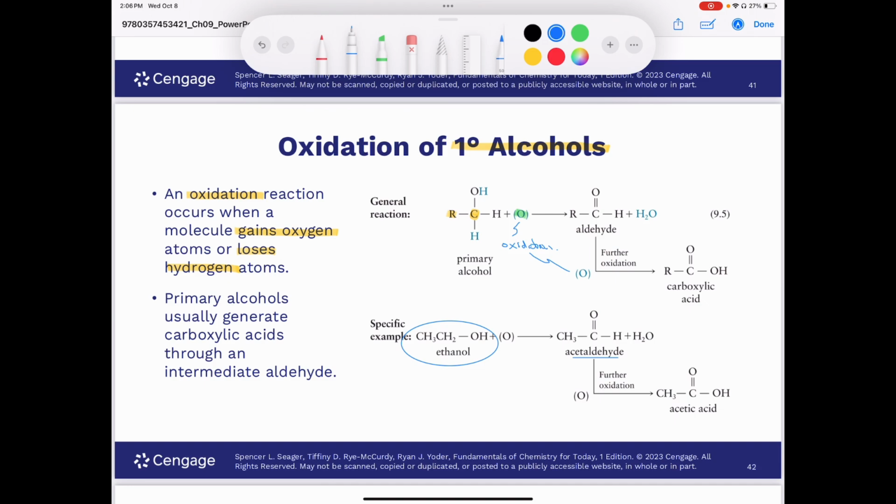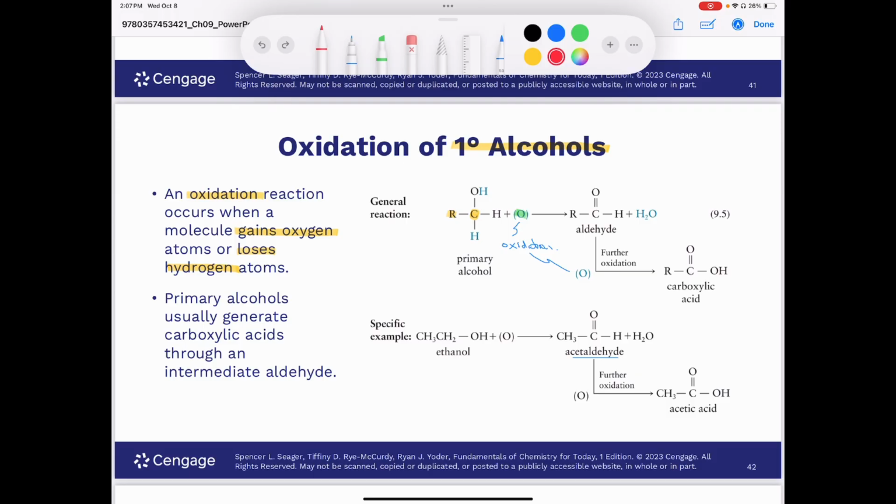Anyhow, and then the acetaldehyde is further oxidized to a carboxylic acid. So you can see that this is oxidation because as we go from the ethanol to the acetaldehyde, we lost hydrogens, didn't we? Count: one, two, three, four, five, six hydrogens in ethanol, but in acetaldehyde we have one, two, three, four. So we lost two hydrogens. Therefore, it's proof that it's oxidation.